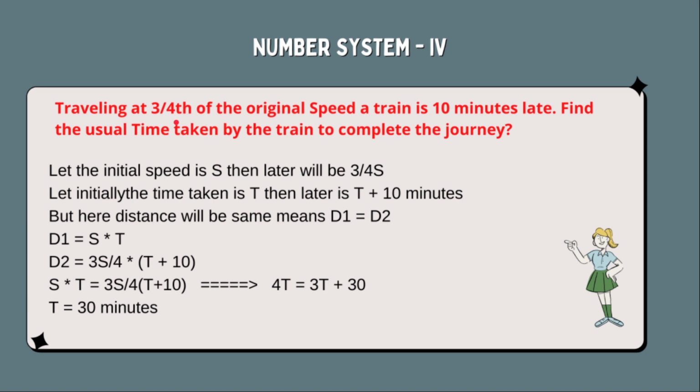Traveling at 3/4 of the original speed, a train is 10 minutes late. Find the usual time taken by the train to complete the journey.